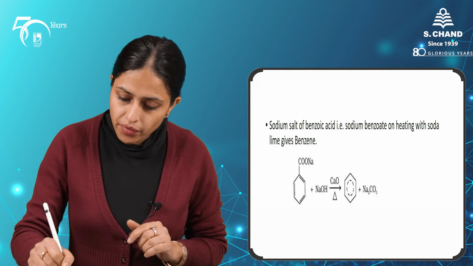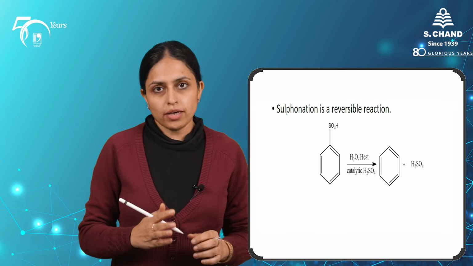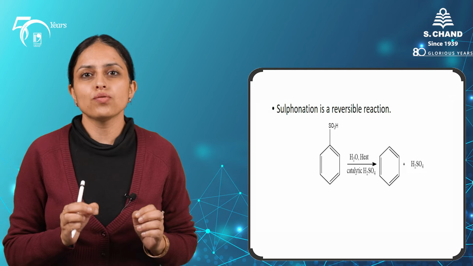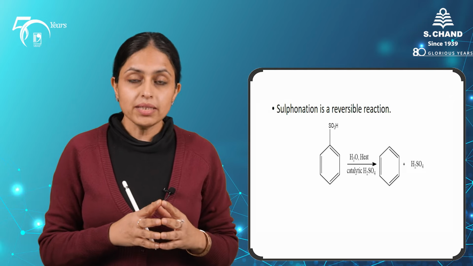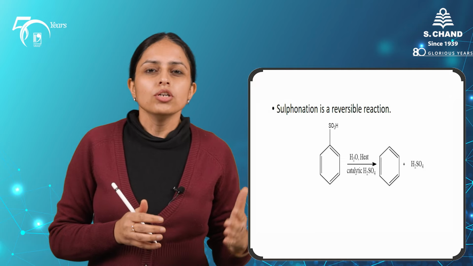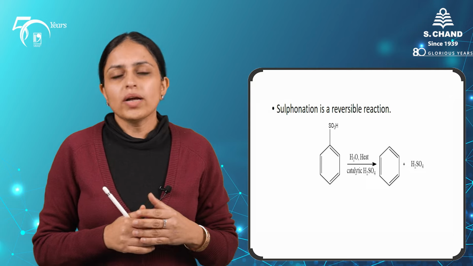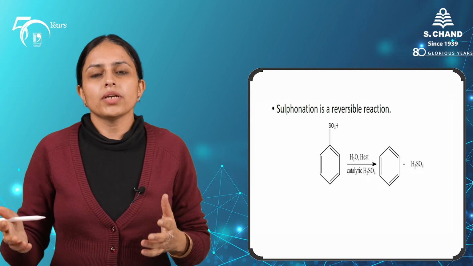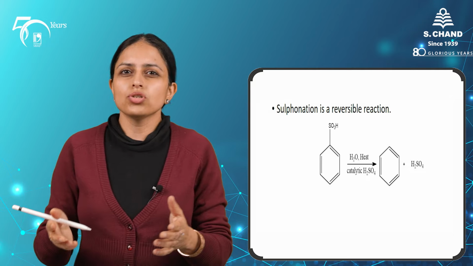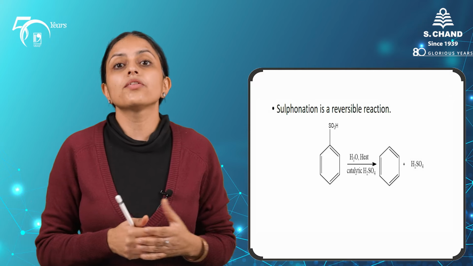And another important reaction which is doable in the laboratory is the opposite of the sulfonation reaction. Sulfonation is an important electrophilic aromatic substitution of benzene. So the reverse of this reaction is desulfonation, it will give back the benzene. So once you get the benzene sulfonic acid by electrophilic aromatic substitution, you carry out the hydrolysis of that product and one can again retrieve the benzene, right? So these are the few common methods to synthesize benzene.